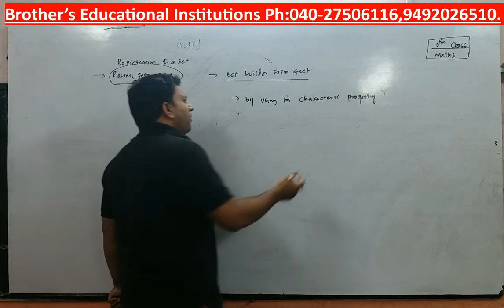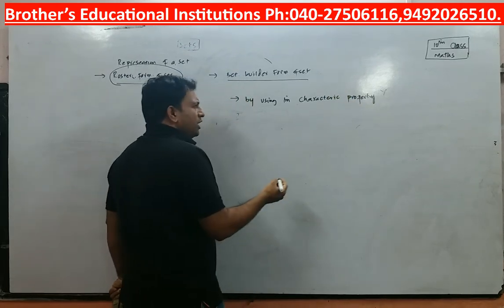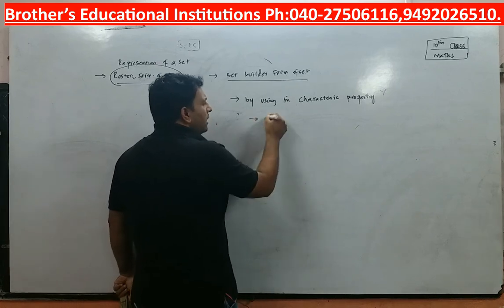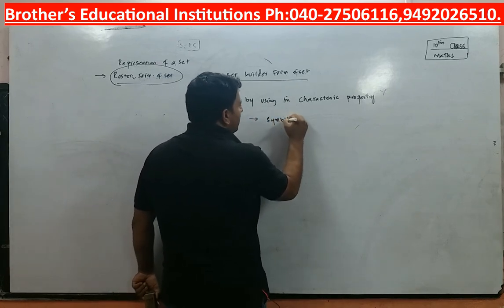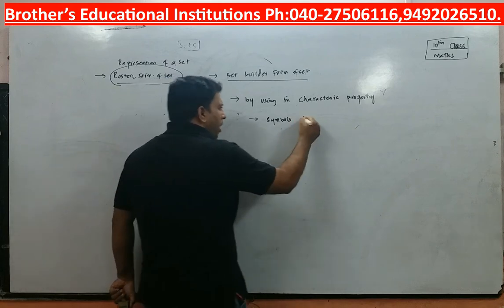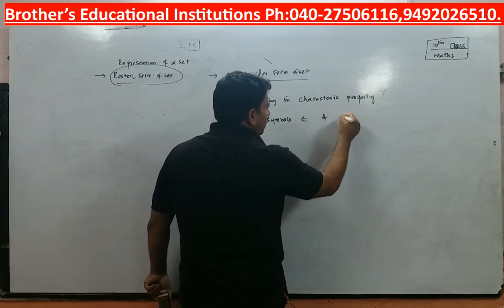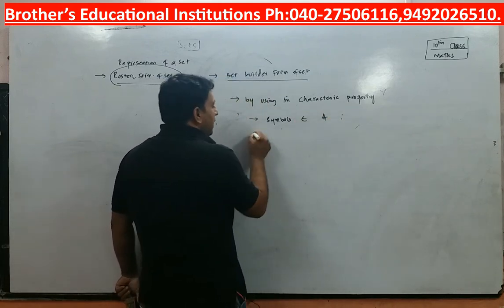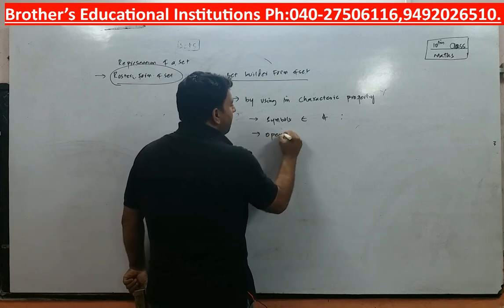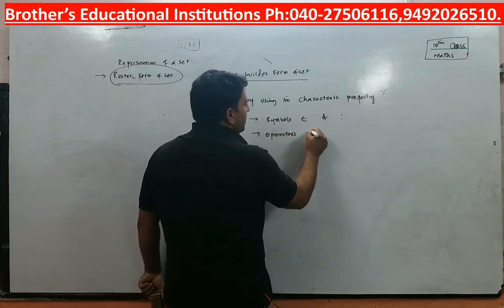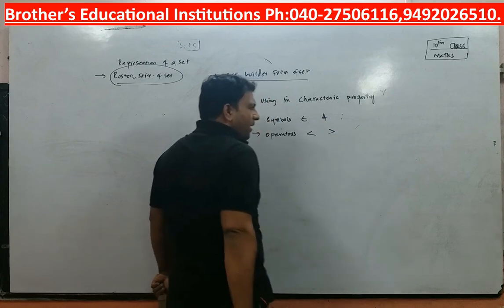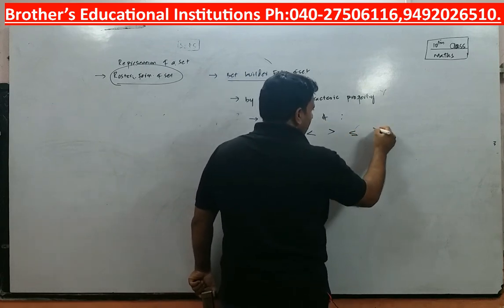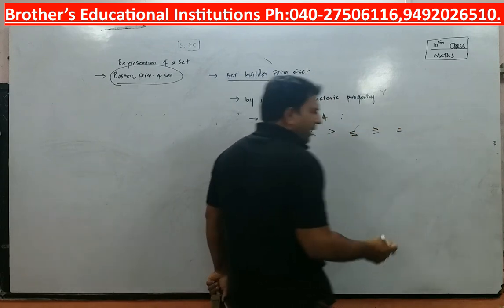However, apart from writing the characteristic property, you may use certain symbols like belongs to, does not belong to, and you will use colon, and certain operators. Operator means less than operator, greater than operator, less than or equal to operator, greater than or equal to operator, or is equal to operator, like that.